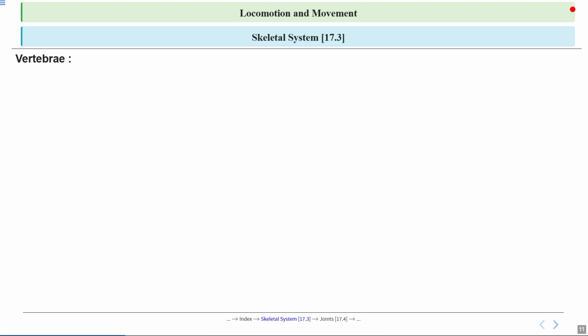Let's focus on vertebrae. First, notice that each vertebra is considered a unit of the vertebral column. So you can think of the vertebral column as a stack of building blocks where each block is a vertebra. These units are connected to form the strong but flexible backbone that supports our body.